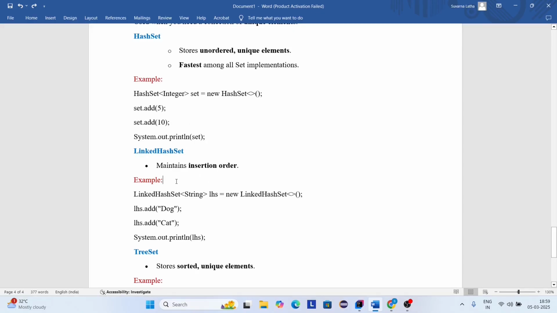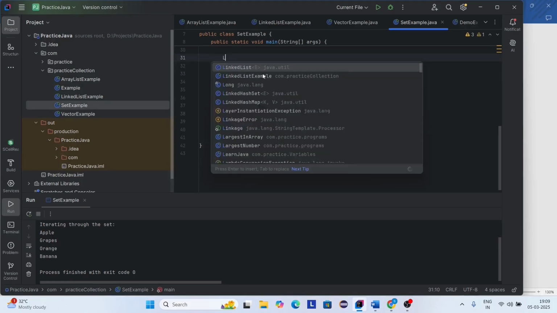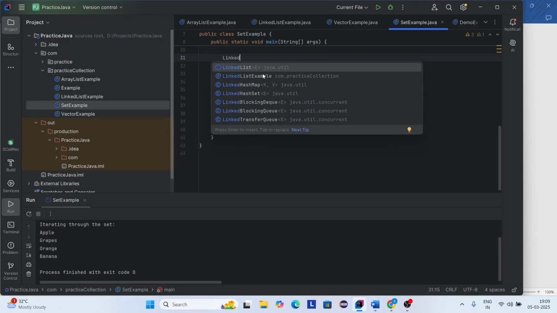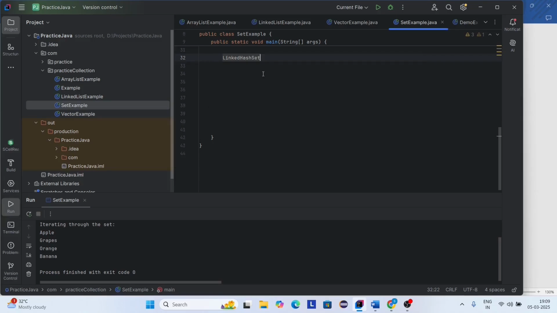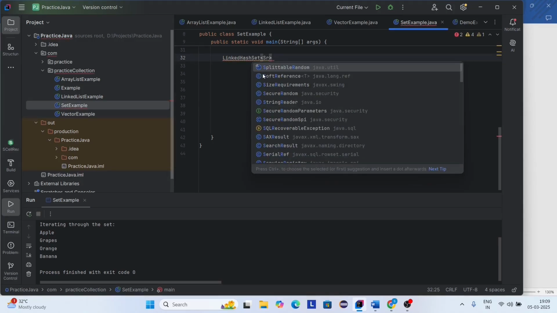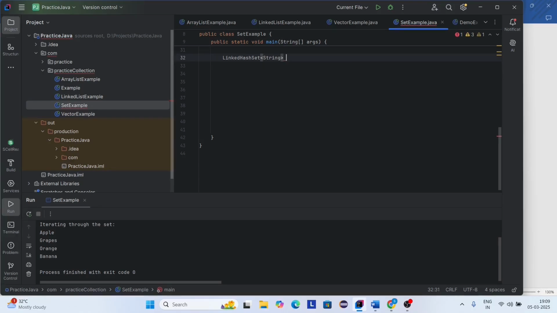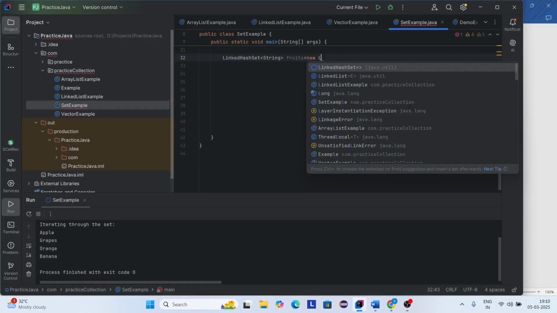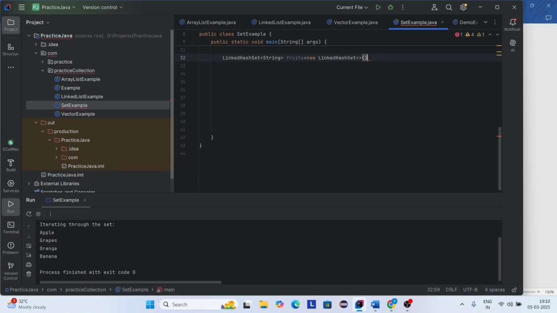Let's see an example. Now I'm going to create an object for LinkedHashSet. So here I'm going to pass a type as string. So fruits equals new, again LinkedHashSet. I'm going to add elements to the LinkedHashSet.